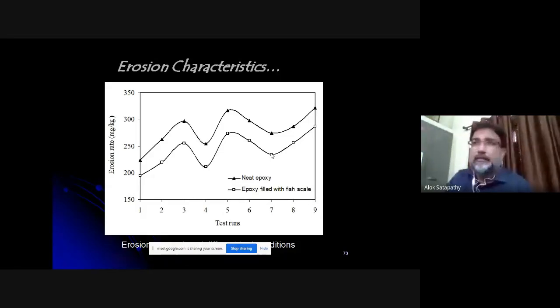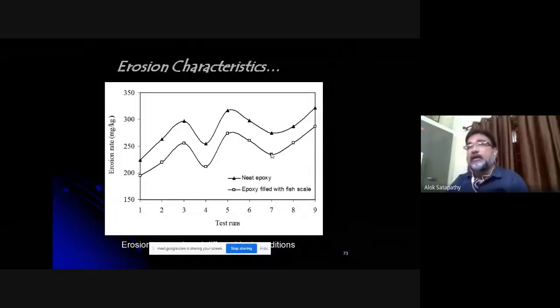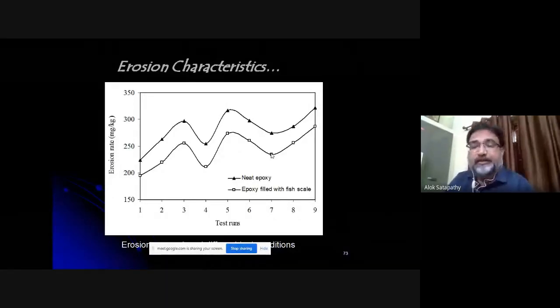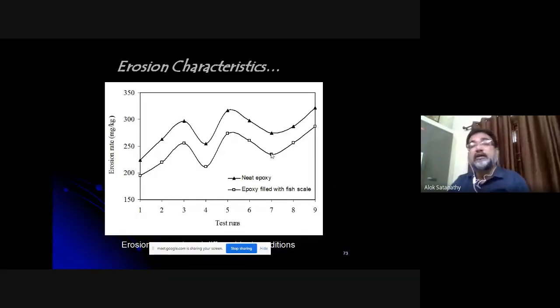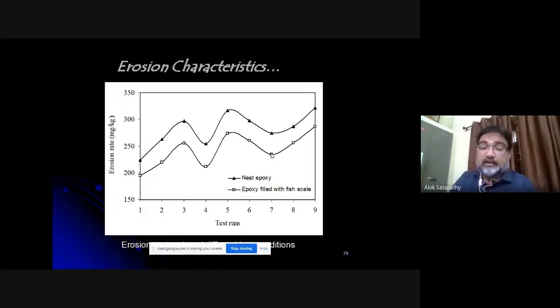See, every time I am repeating that they are put into wear test because I am working on wear of composites. So every composite I make, I normally try to make a tribological characterization of that. In that regard, I got this result that with use of this scale, the wear rate is drastically reducing. It's a good finding.